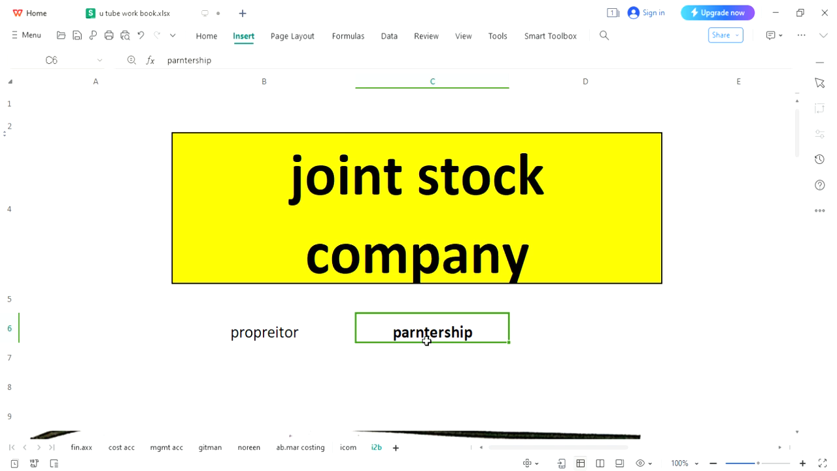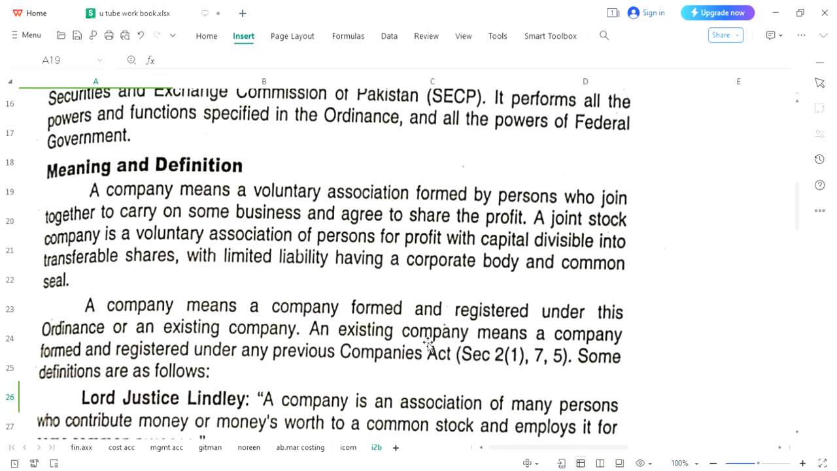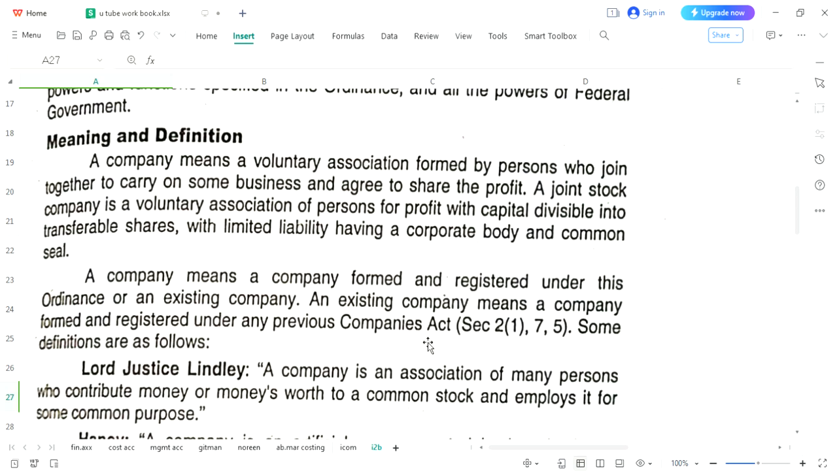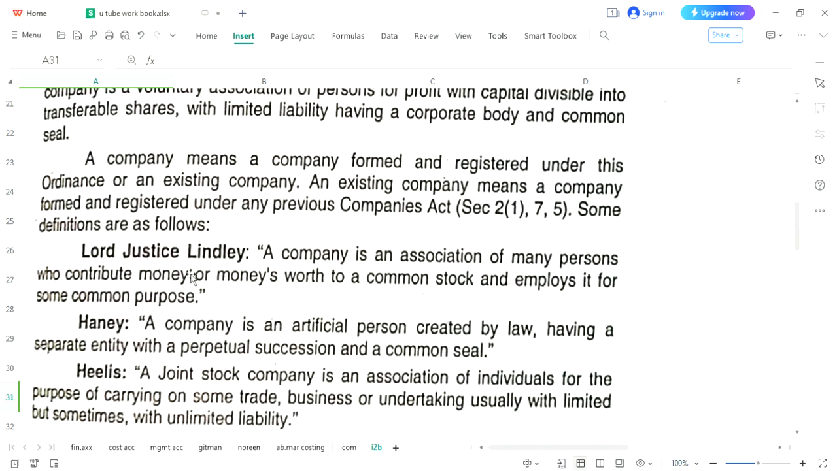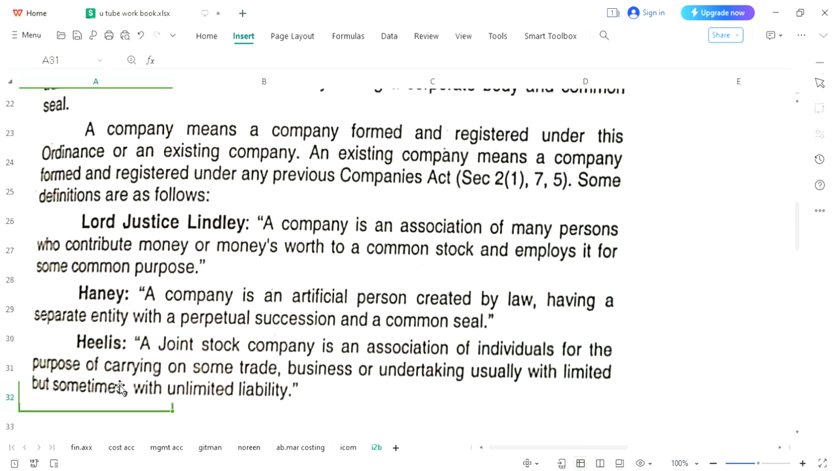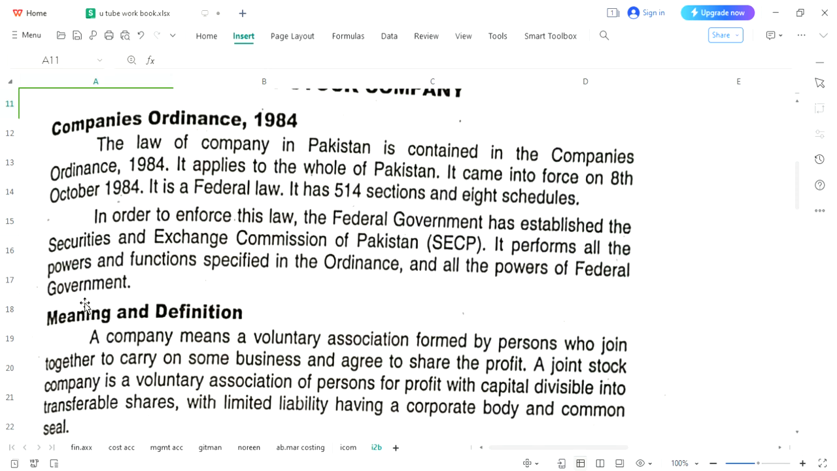And now there is a new concept for you. It's not proprietorship, it's not partnership. This is an absolutely new way of creating your business entity. I have just shared some of the definitions over here, where you can see first economist, then second, third, several definitions are present. But kindly note that this is the most important thing.